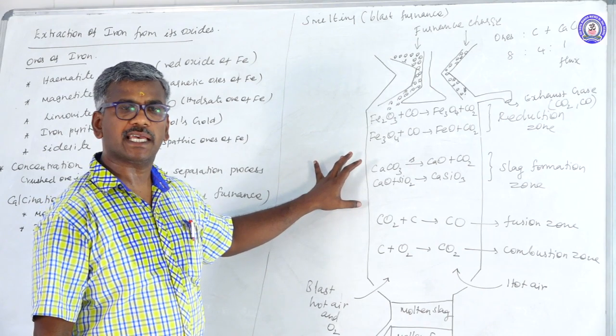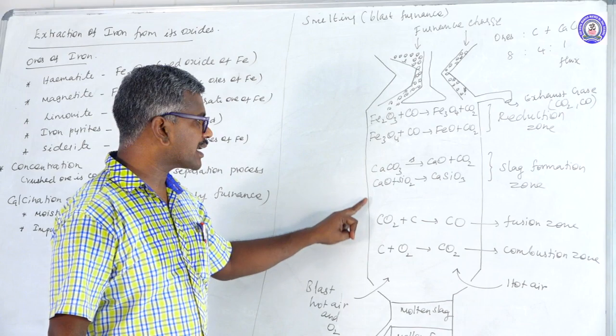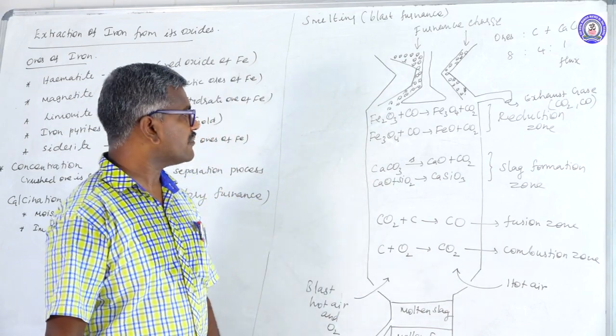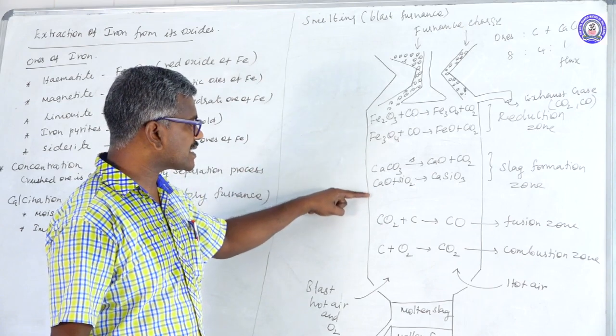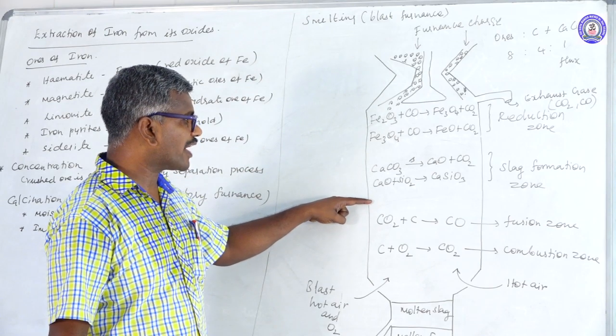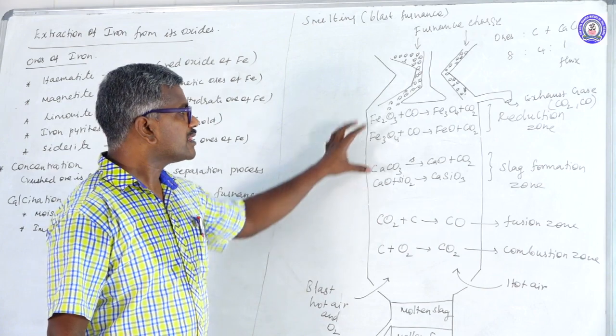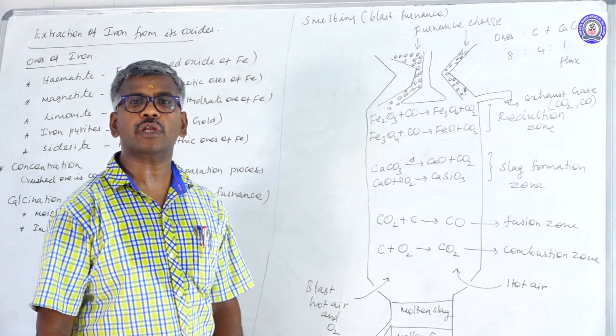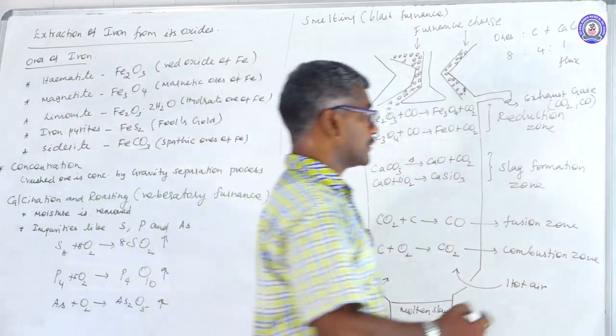The blast furnace is a tall cylindrical furnace made of steel, lined inside with fire brick. In this furnace, reactions take place. There are four important regions.